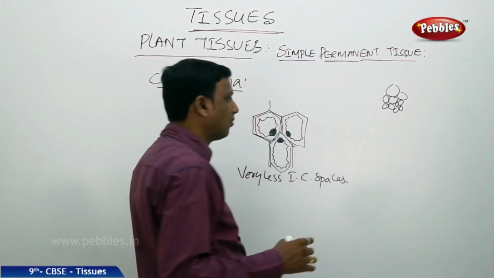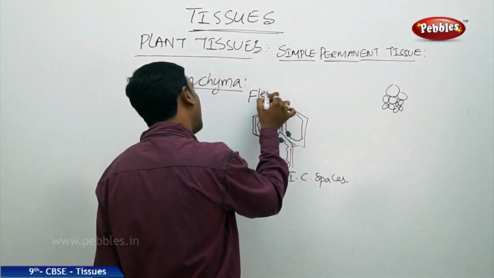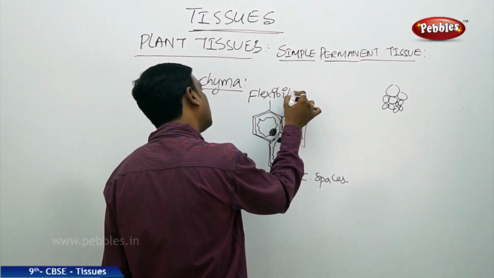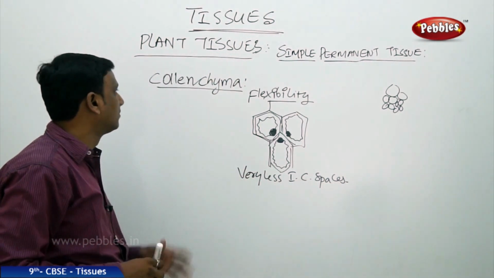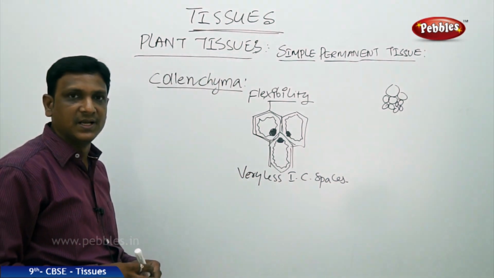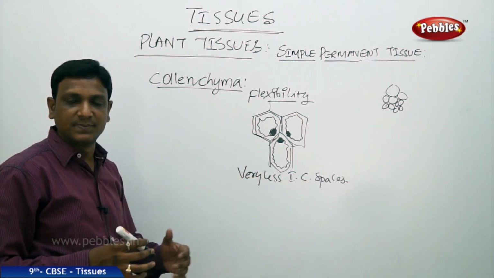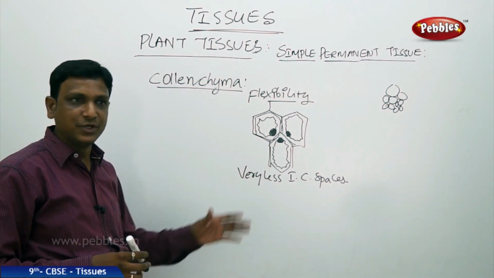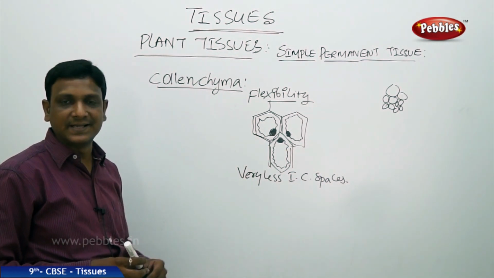In case of collenchyma, what does this tissue provide the plants? Flexibility. That is the major function achieved by this collenchyma. Flexibility. How are the cell walls? Irregularly thickened. Intercellular spaces are less. And where do we find this collenchyma? We find this collenchyma in the stems.